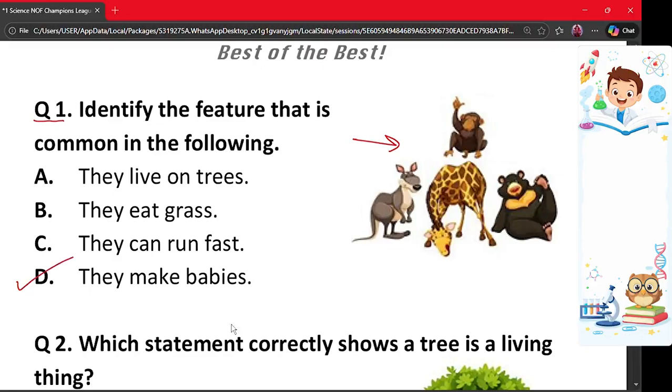Why? Because these animals share some common feature, and one very important feature is that they can make babies of their own kind. Although these animals may not run fast or live on trees, they all reproduce. Therefore, the correct common feature here is that they make babies.